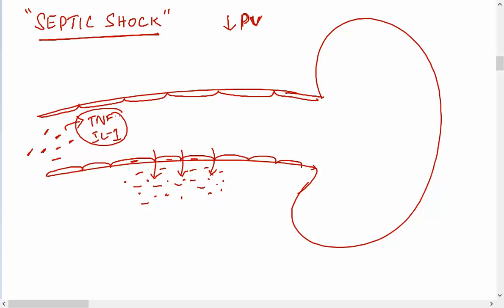Okay, after that, this TNF and interleukin 1 will damage the endothelial cells. When they damage endothelial cells, the endothelium exposes the subendothelial zone, and von Willebrand factor is shown.